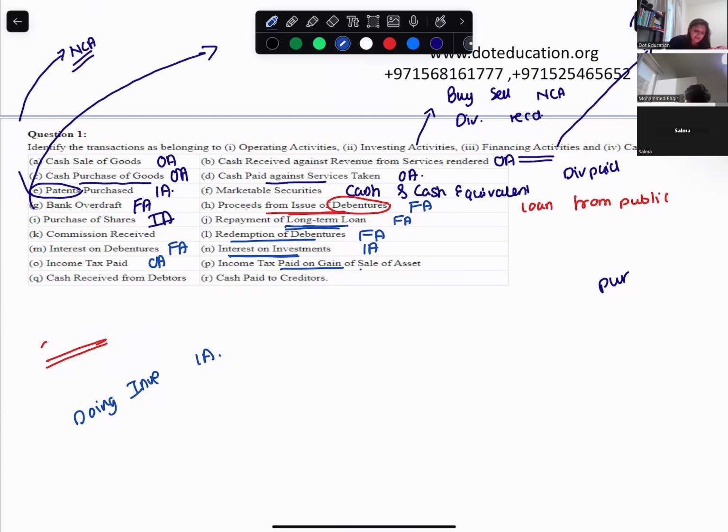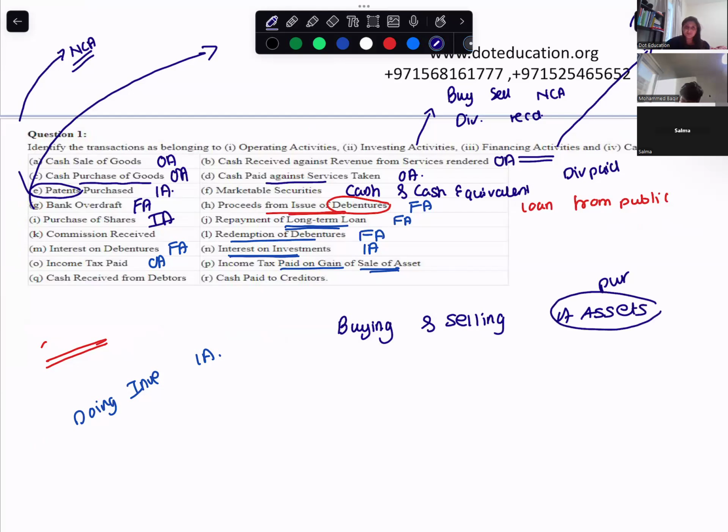Income tax paid on the gain of sale of assets. Sale of assets. Buying and selling of assets is which activity? Buying and selling, ma'am, is operating, right? Assets you buy day to day, you sell day to day. What do you do in your day-to-day business? Sell of what? Goods or non-current assets?